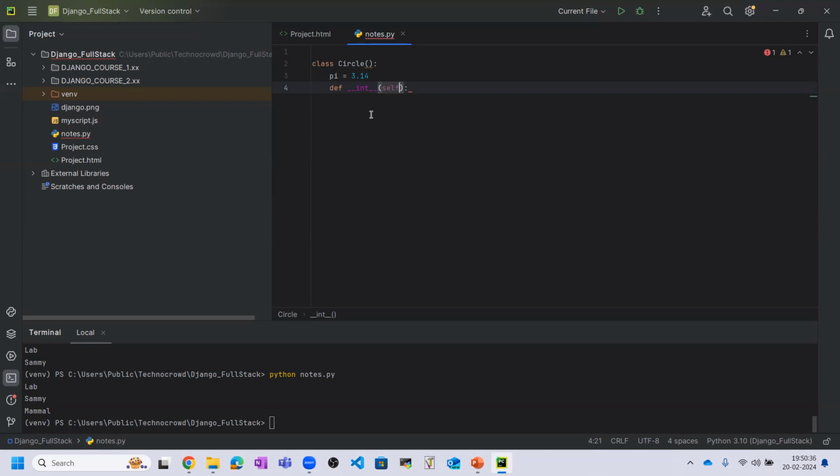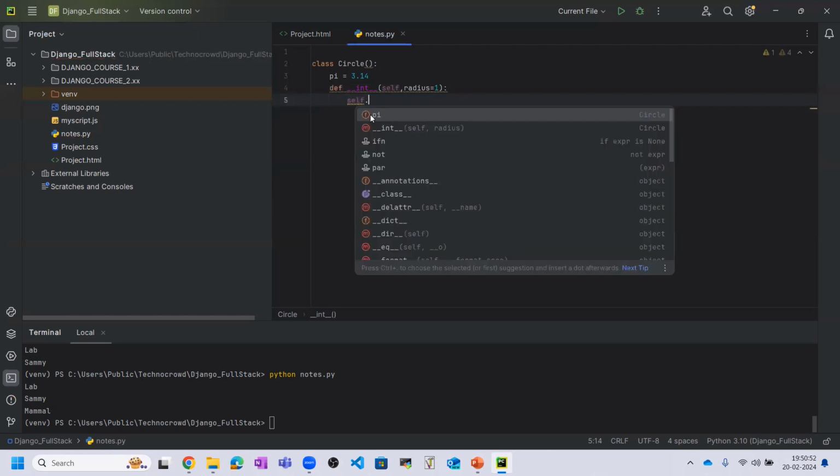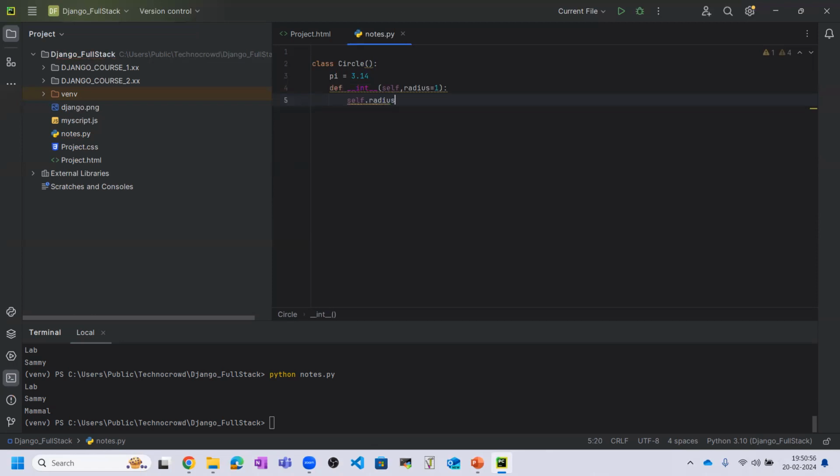So let me use the self, then I am passing one argument that is radius, and by default we are giving the radius value as 1, and here we are initializing the radius. Okay, default is 1, but we are giving one name also, that is radius.